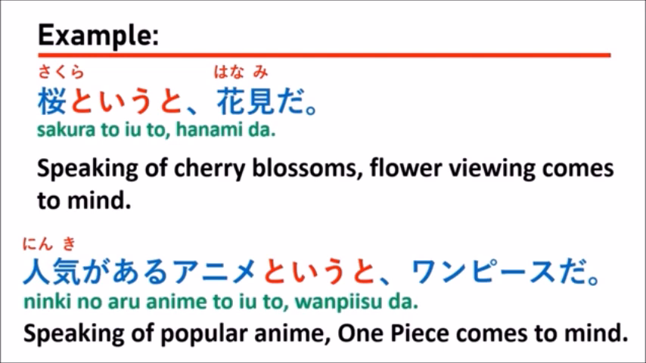Let's see the first sentence. It says Sakura toyuto hanami da. Which means when you are talking about sakura, in your opinion it is only for viewing, flower viewing, or going to see the flowers.